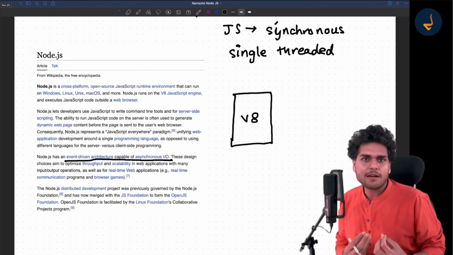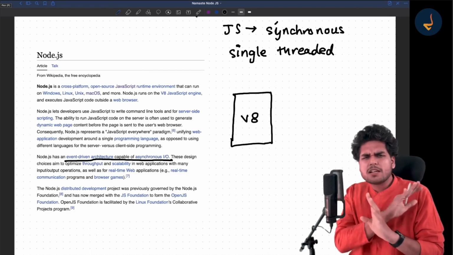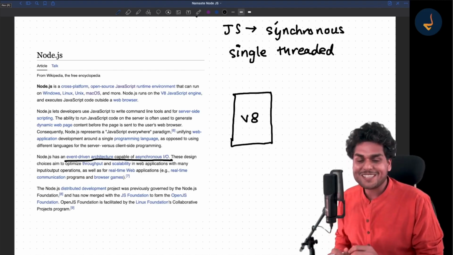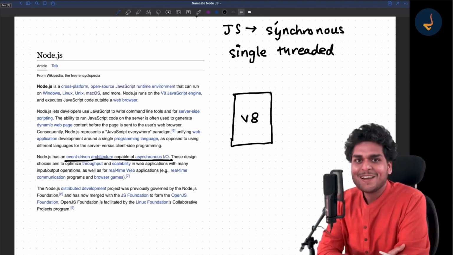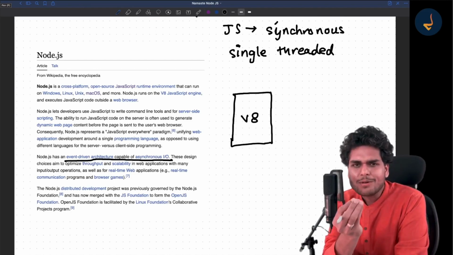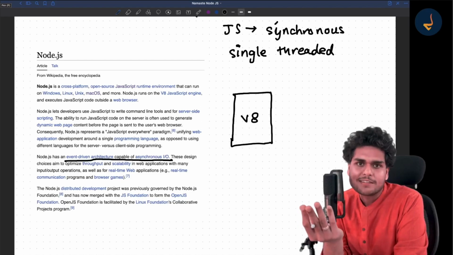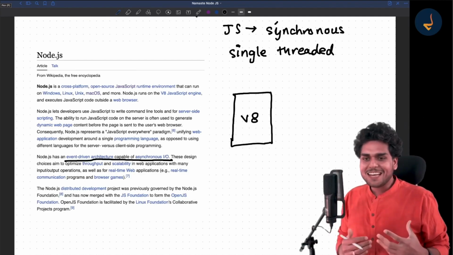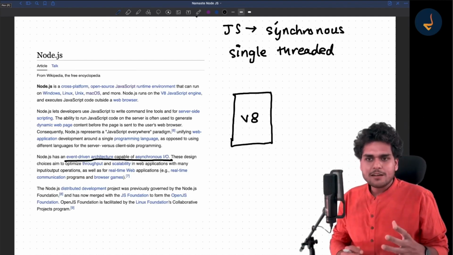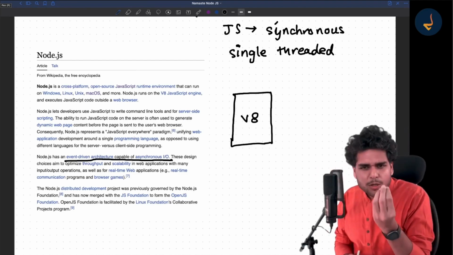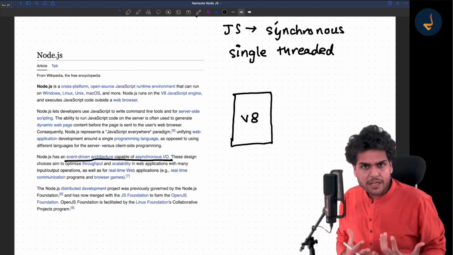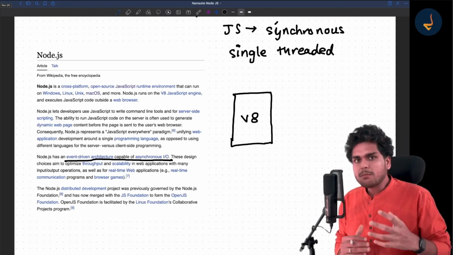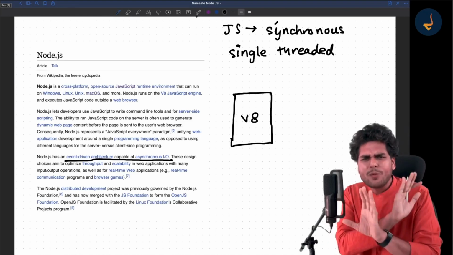JavaScript in itself does not have a concept of multi-threading. JavaScript is a very simple language. Now a lot of people would be saying, oh my god, is it? JavaScript is so confusing. But this is the beauty of JavaScript, that it is very simple and it's very complex. It's very simple, that is why it's very complex, because inherently JavaScript does not do a lot of things. JavaScript core is not capable of a lot of things. I'll slowly build onto these things. These things can be a little confusing. But what I'm trying to say is JavaScript is a synchronous single-threaded language, a very simple language.